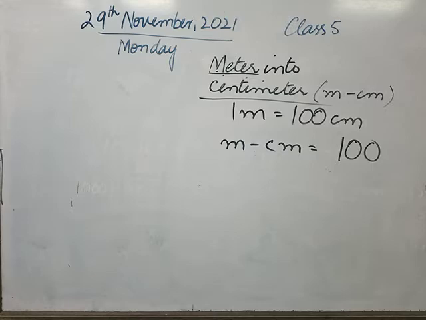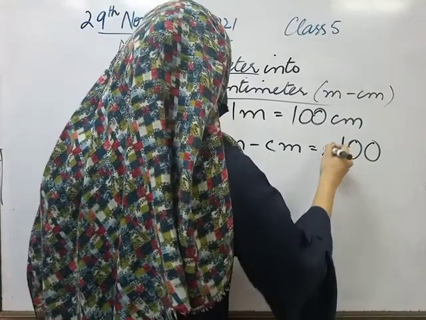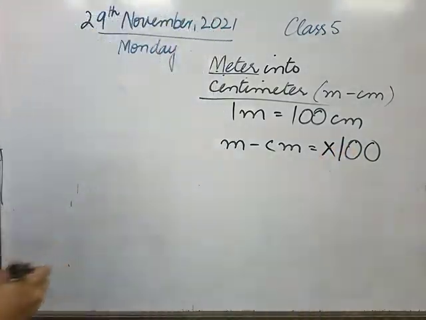So as I told you class, when we are going larger into smaller, we will simply multiply. We will use multiplication. So here I will write the multiplication sign.